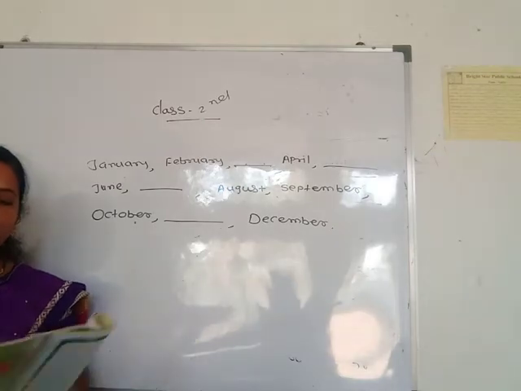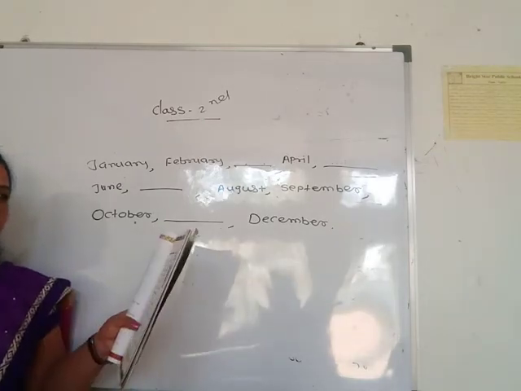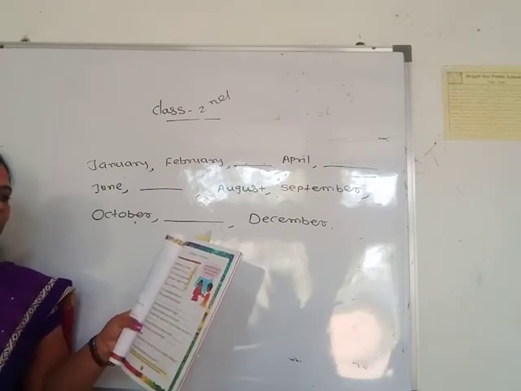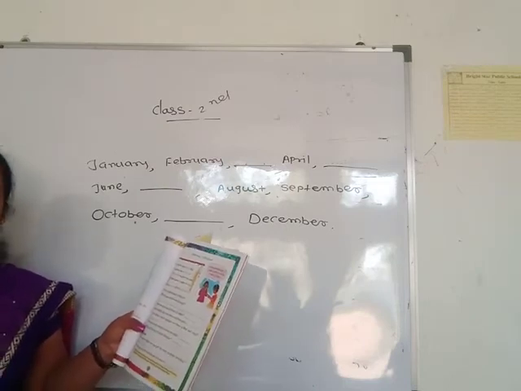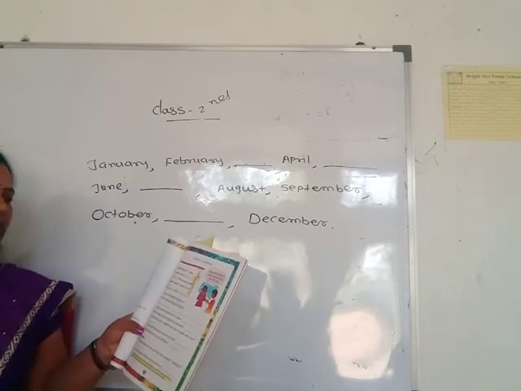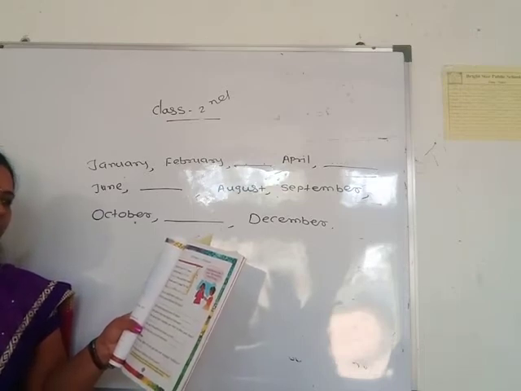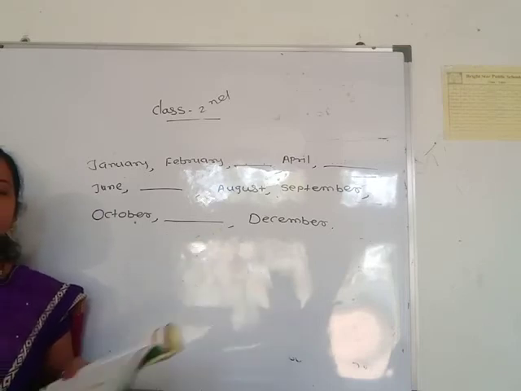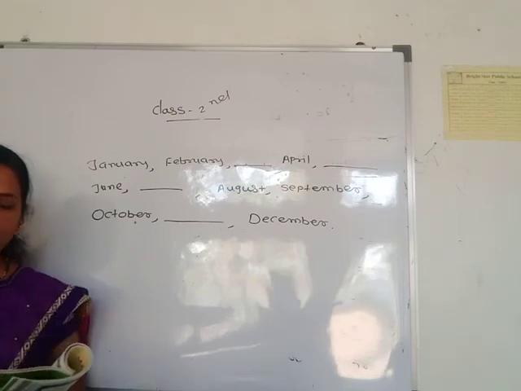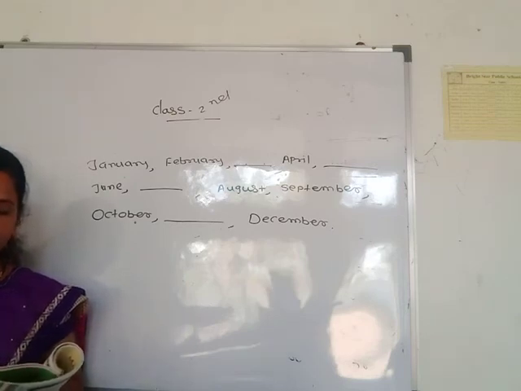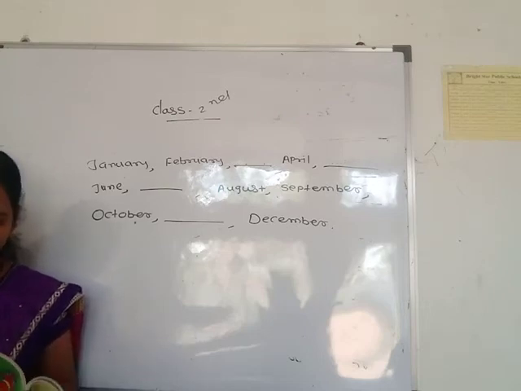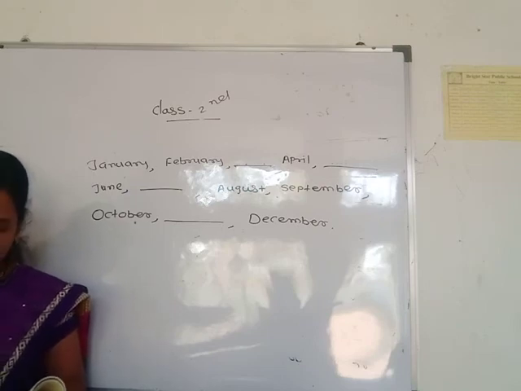The next point is, February is different. Long months have 31 days, short months have 30 days. 4 months have 30 days, and 7 months have 31 days. February is the shortest month. In some years it jumps for fun. Means in February, how many days? 28, otherwise 29 days. Only 4 months have 30 days and 7 months have 31 days. Okay, then again some questions are given here.